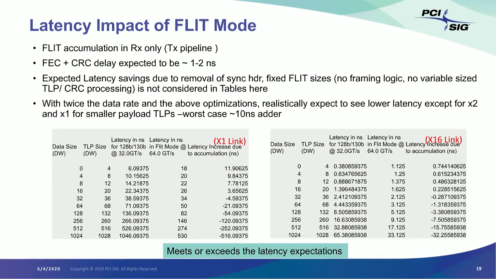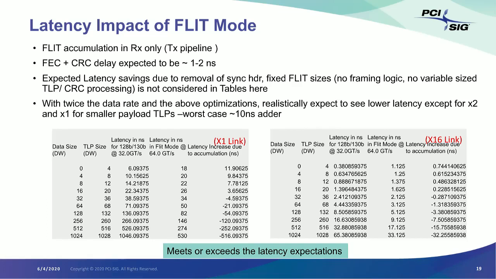If you look into the two tables, you can see the latency delta, which is the rightmost column. It represents the difference between what happened in the non-flit mode at 32 gig versus the flit mode at 64 gig. In the by 1 case, you'll start with somewhere around 12 nanoseconds, and at some point it becomes negative, which means that the flit mode results in a latency improvement over the non-flit mode.